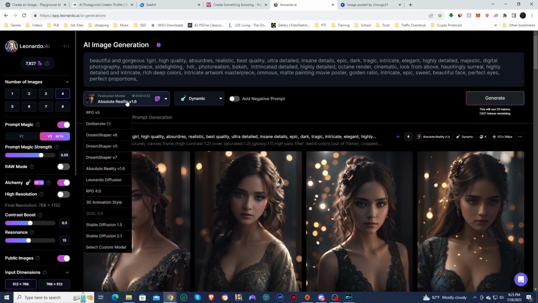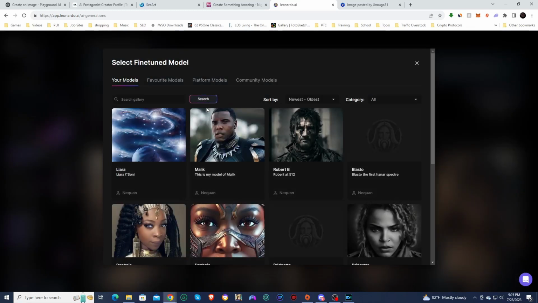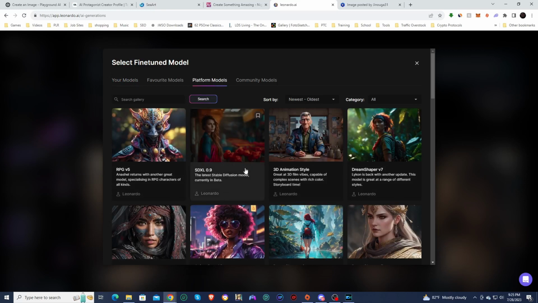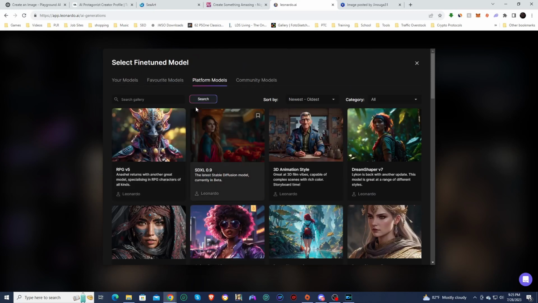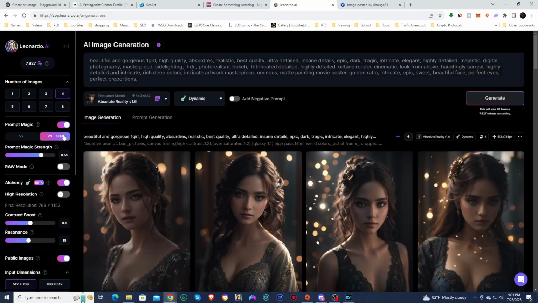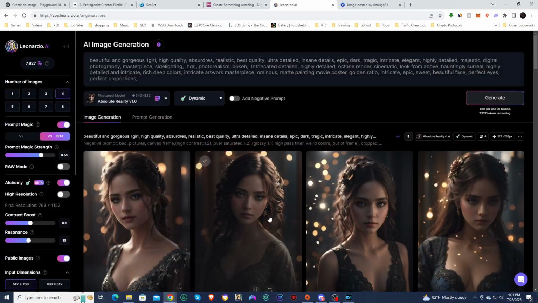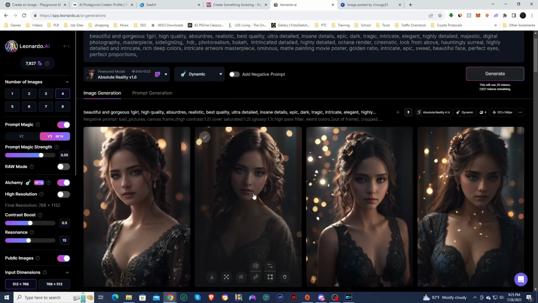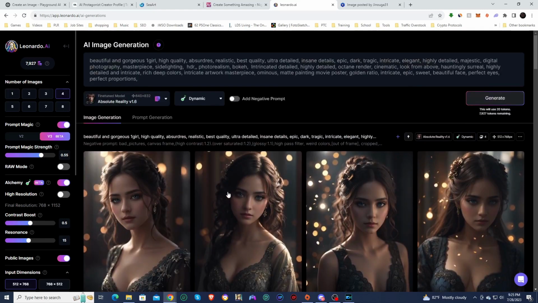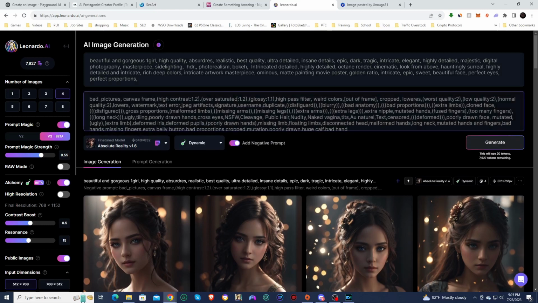Now you could go here into the models and actually select the Stable Diffusion 0.9. You can use this as a free member, but in order to use the 1.0, you will need to use the Prompt Magic v3. So you cannot use 1.0 as a free member, not yet anyway. And so this one is going to be kind of cheating, I have to be honest, because this Alchemy pipeline is ridiculous. The images you can create with it are just incredible images. And so this one is going to be the best out of all of them.